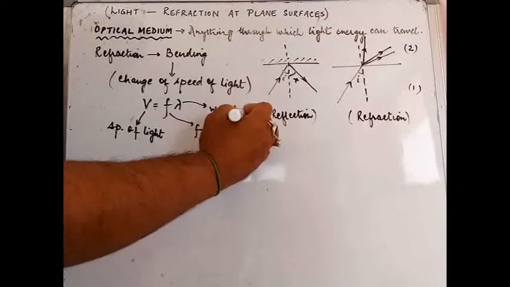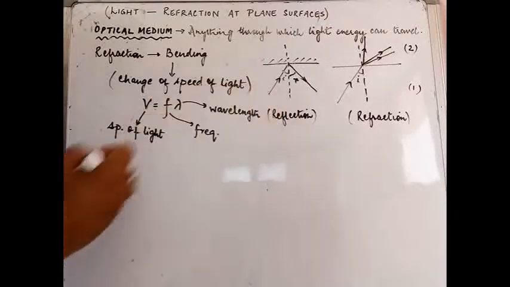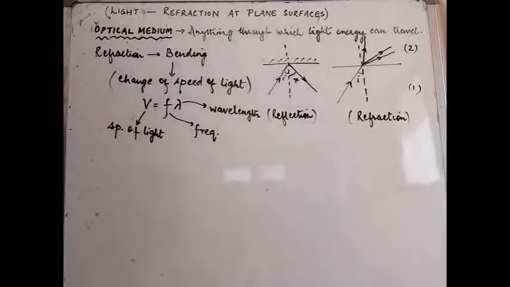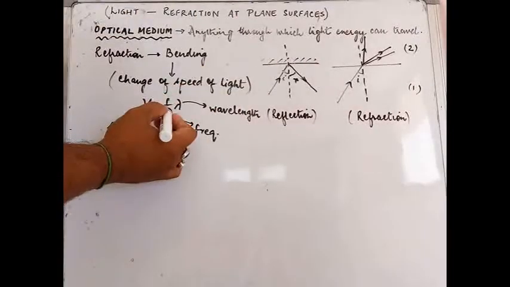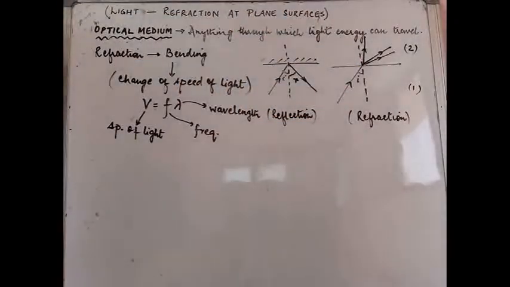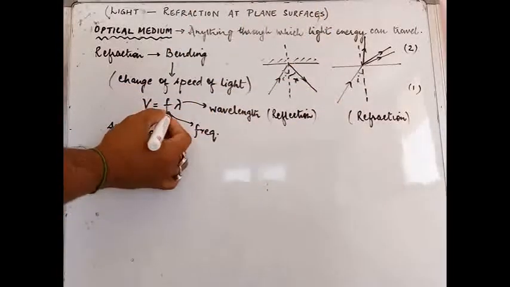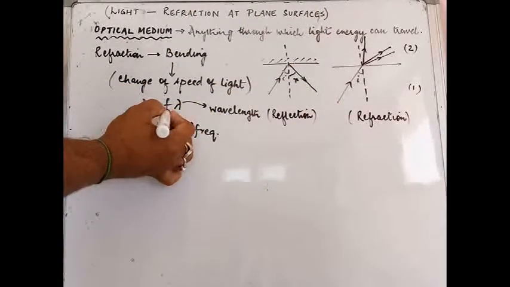Suppose we talk about a source of light or a ray of light. As long as the source is fixed, the frequency value is fixed.